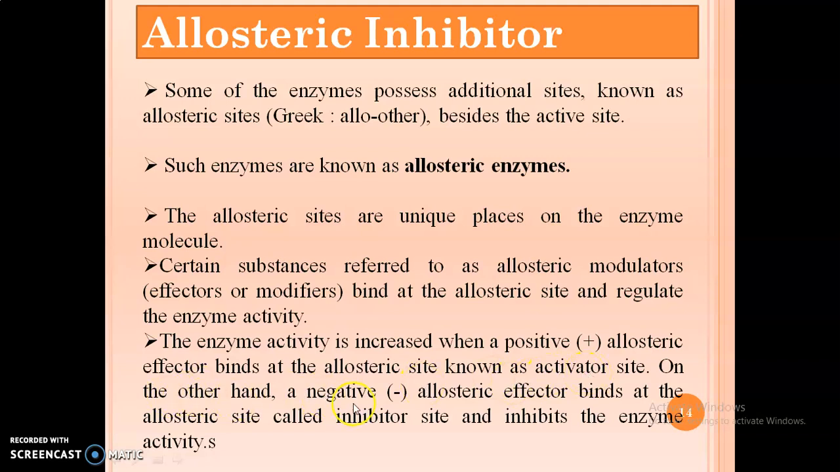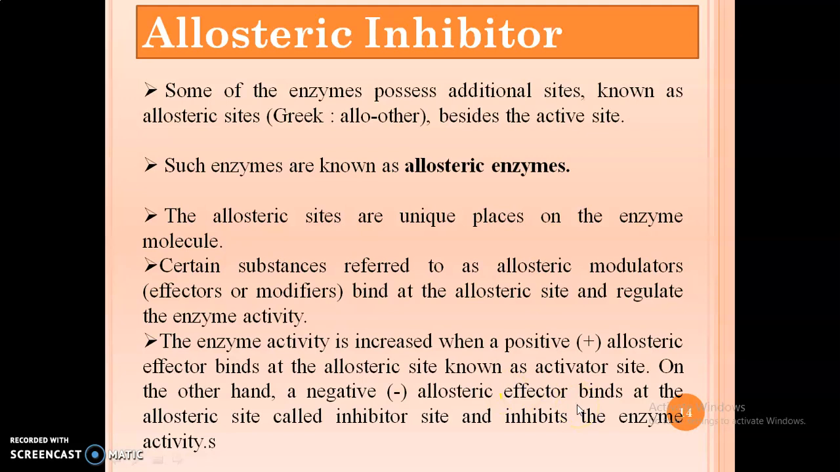On the other hand, a negative allosteric effector binds at the allosteric site called the inhibitor site and inhibits the enzyme activity. There are two sites, I can say. The allosteric site has two sites, either an activator site or an inhibitor site. If the effector binds on the activator site, it is known as a positive allosteric effector, and if it binds to the inhibitor site, then it is a negative allosteric effector.